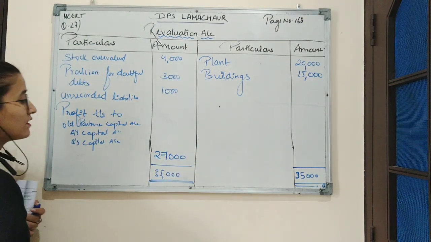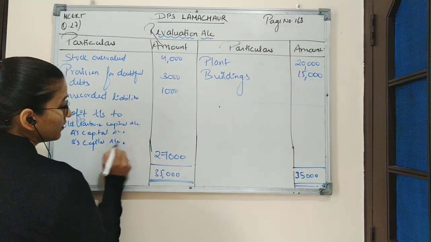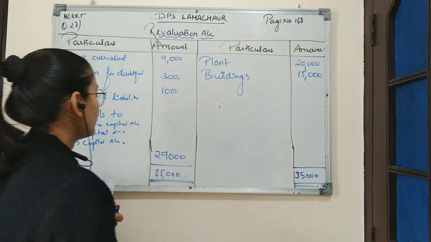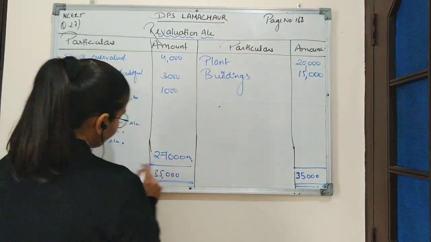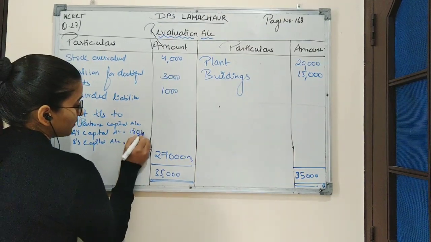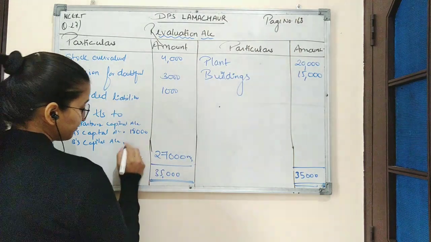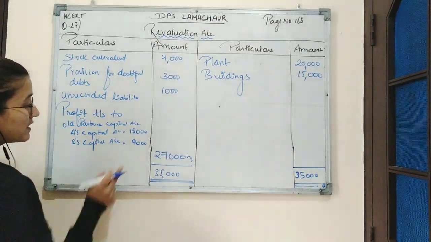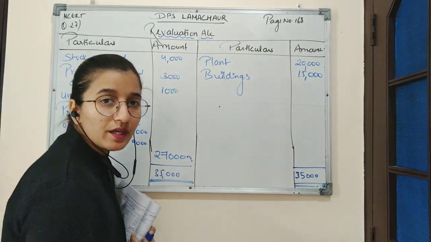Out of this 27,000, A's capital account will be credited with the amount, as the old profit sharing ratio is 2:1, which means 2 by 3 of 27,000 will be 18,000, which will be credited to A's capital account, and the rest will be 9,000, which will be credited to B's capital account. So this is how the revaluation account is to be prepared.